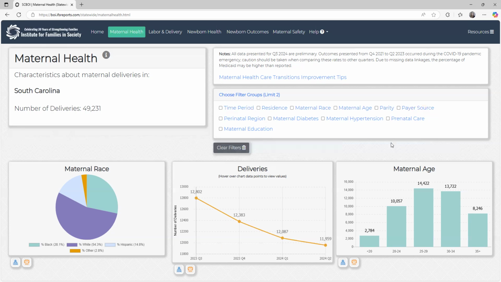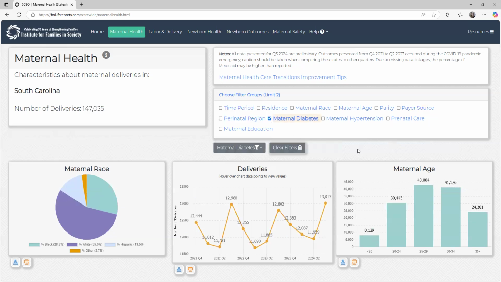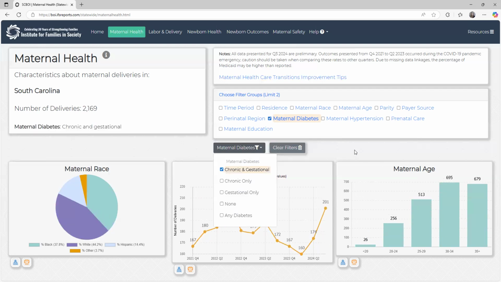You could clear those filters though, and maybe now I'm doing some community health worker initiatives with Diabetes Free and Duke Endowment. And I just need some data about mothers who are delivering who have diabetes, right? And so I'm going to go there. And we break it down not just by diabetes and no diabetes, but you can look at those that were pregnancy induced, those type 1 and type 2 cases that existed before pregnancy, or you could look at all, right? And so the data just switches for you.